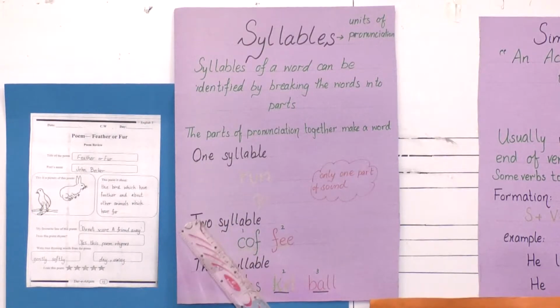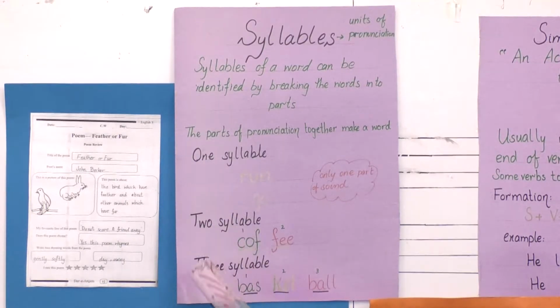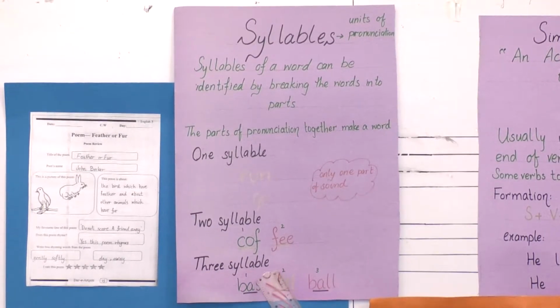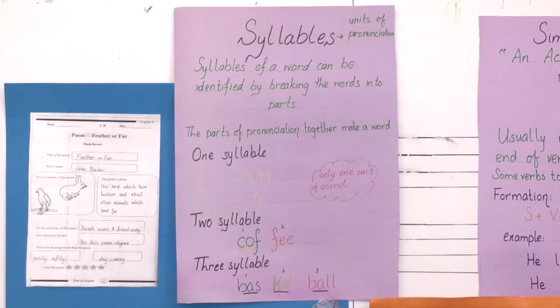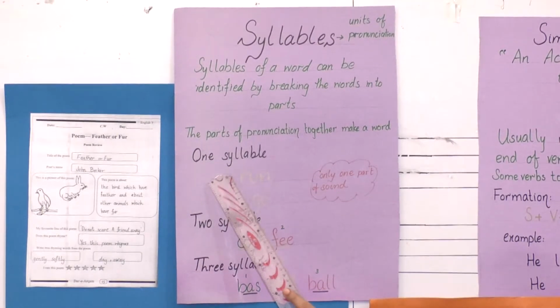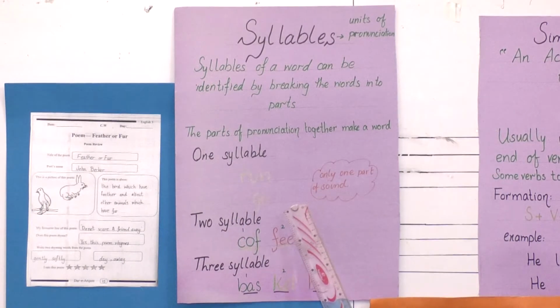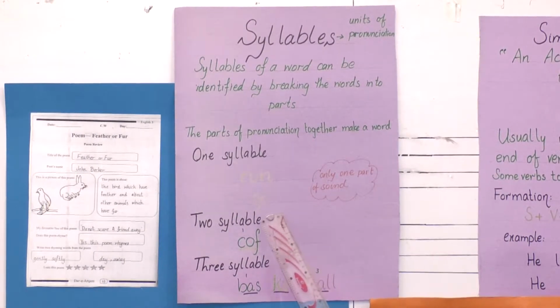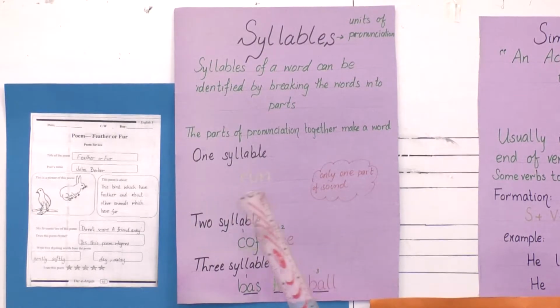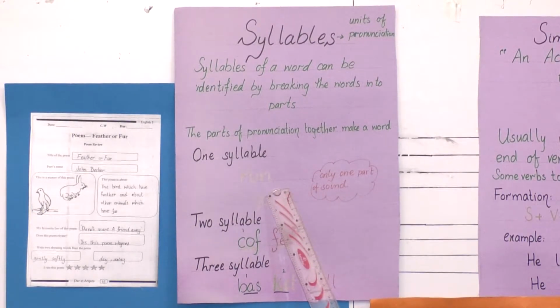Now there are 3 basic types of syllables: 1 syllable words, 2 syllable words and 3 syllable words. Basically you are going to learn about these 3. 1 syllable words have only 1 sound in pronunciation, like run, go. You pronounce the word in 1 sound.